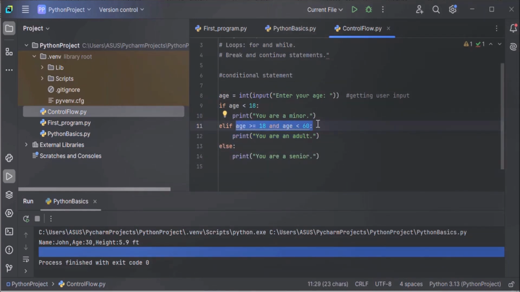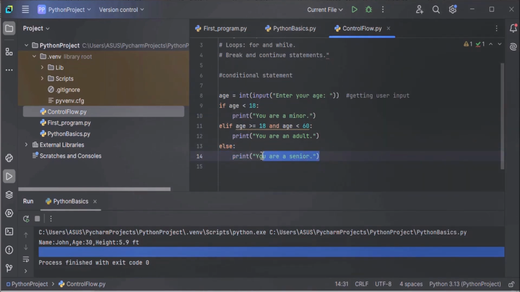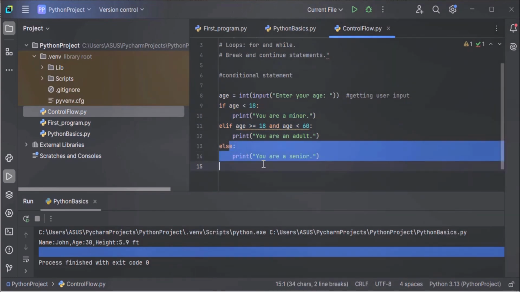And in case this condition is also not true, both the conditions are false. If the first if block is also false and this else if is also false, then the else condition will be checked. This else block will be executed, and in the else block we are displaying a message you are a senior. So the else block will be executed only when all the above conditions are false.